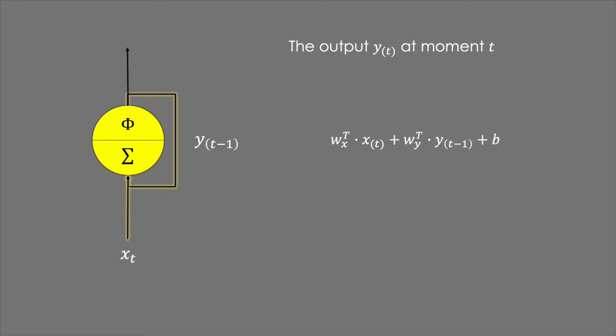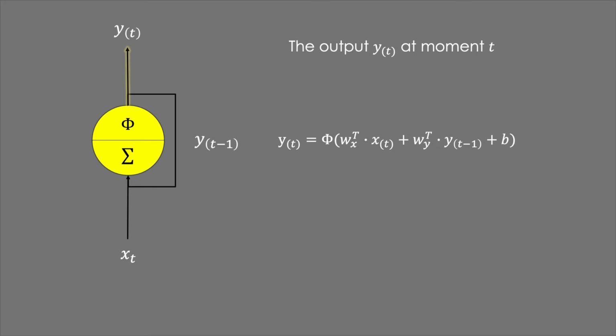Then, the memory part. The recurrent neuron has a memory cell, which stores the output at the previous moment t-1. There is also a weight for the previous output. The neuron merges input xt and the previous yt-1 and the bias together. Finally, the activation function calculates the result of yt.